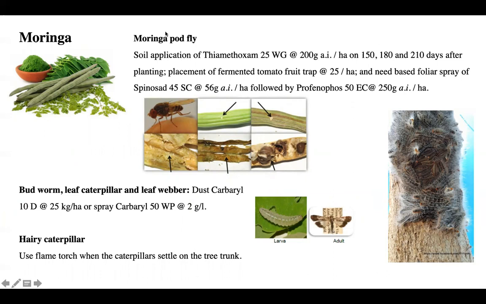Then coming to the moringa, it is also a very important vegetable which has medicinal importance. So here you can see the moringa pod fly, how it causes damage. It causes damage inside the fruit, the moringa drumstick, and then there is the hairy caterpillar. You might have seen that many caterpillars congregate on the stem. So this can be simply killed by flaming with a torch. And this fly again can be managed by thiamethoxam.